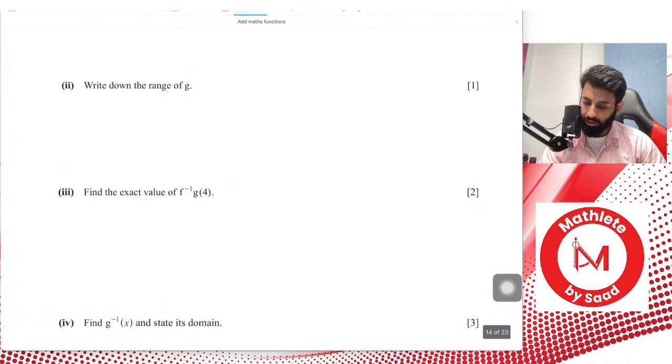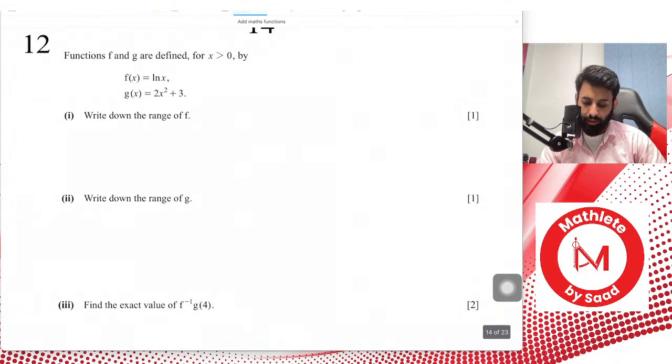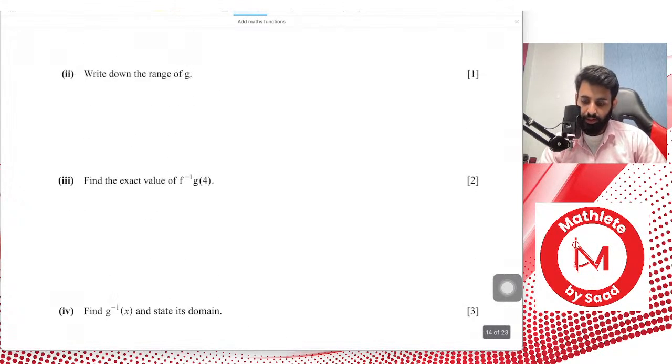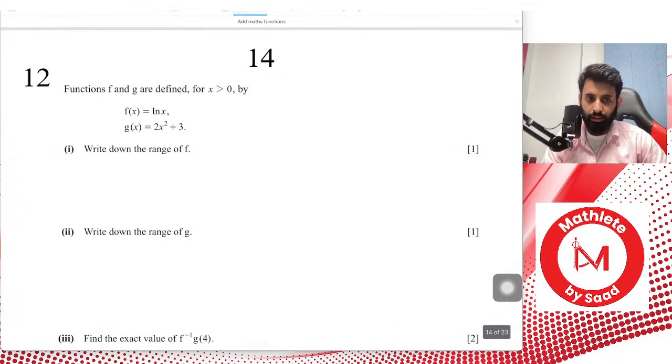Anyway, here's another question that I'm going to solve. This is from October-November 2017. It says functions f and g are defined for x greater than 0 by f of x equals ln x, and g of x equals 2x squared plus 3. Write down the range of f. So ln function, what is the range of ln function?